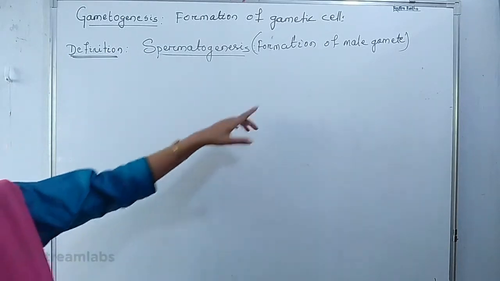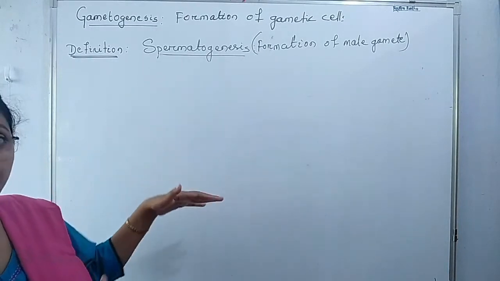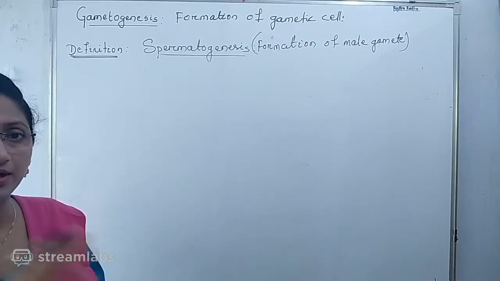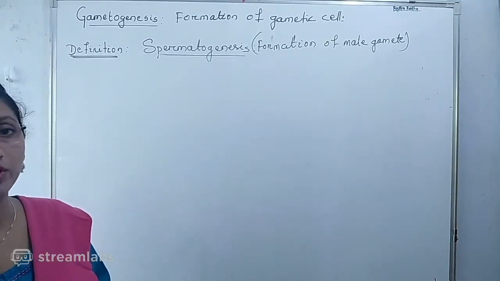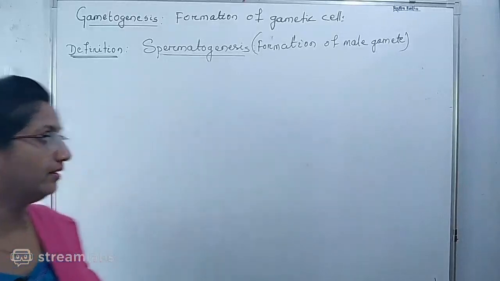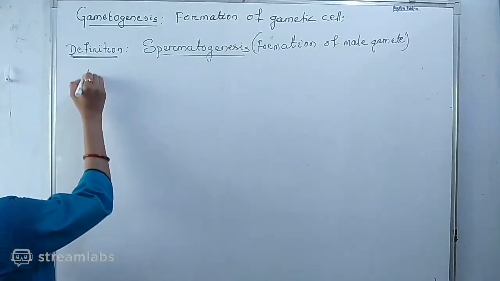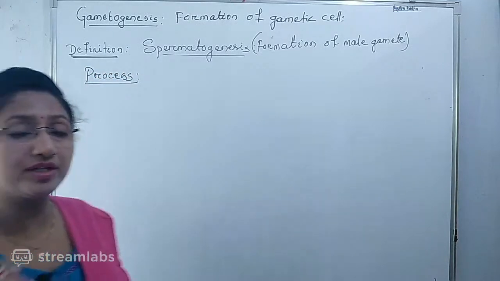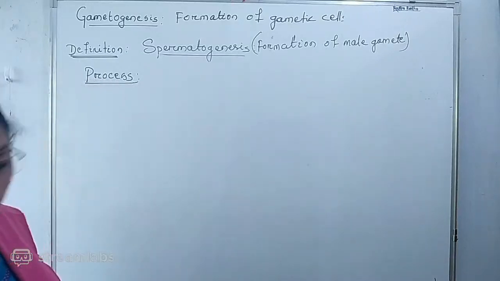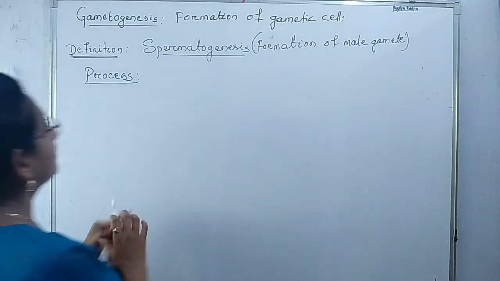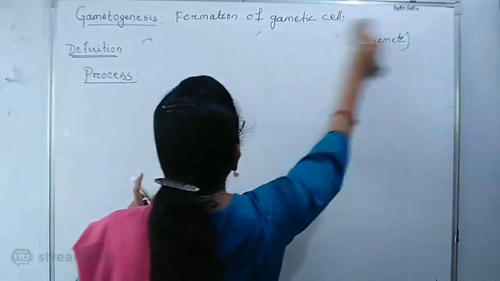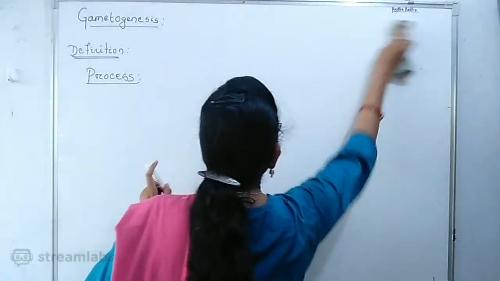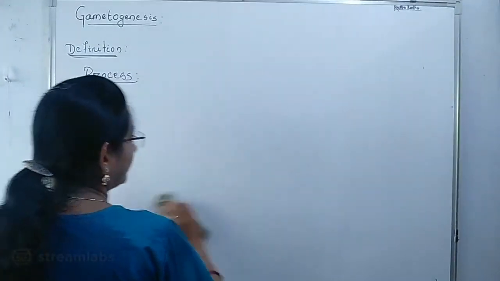Then after, you have to draw this ray diagram or schematic representation of the formation of primary and secondary spermatocytes, as well as the type A and type B spermatogonial cells, and the formation of spermatid. Now, here we have to write the process. I am drawing the diagrammatic representation of spermatogenesis, because we have discussed all the phases of the process.